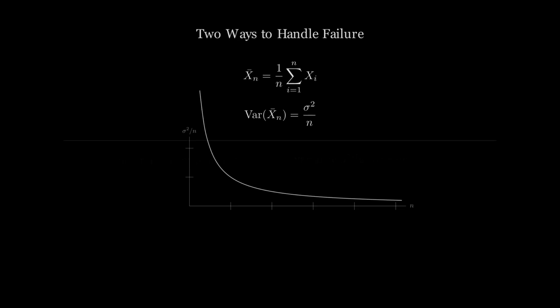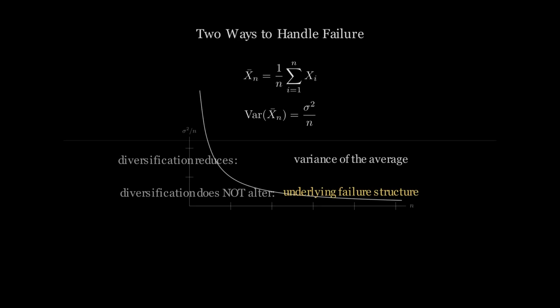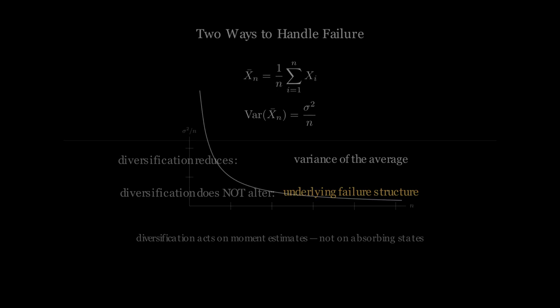There are two distinct ways to reduce the damage from failure. One is to average across many outcomes, so that individual losses cancel out. The other is to change the wiring of the system, so that a single failure does not bring down the whole. These are not the same operation, and they fail in different ways.